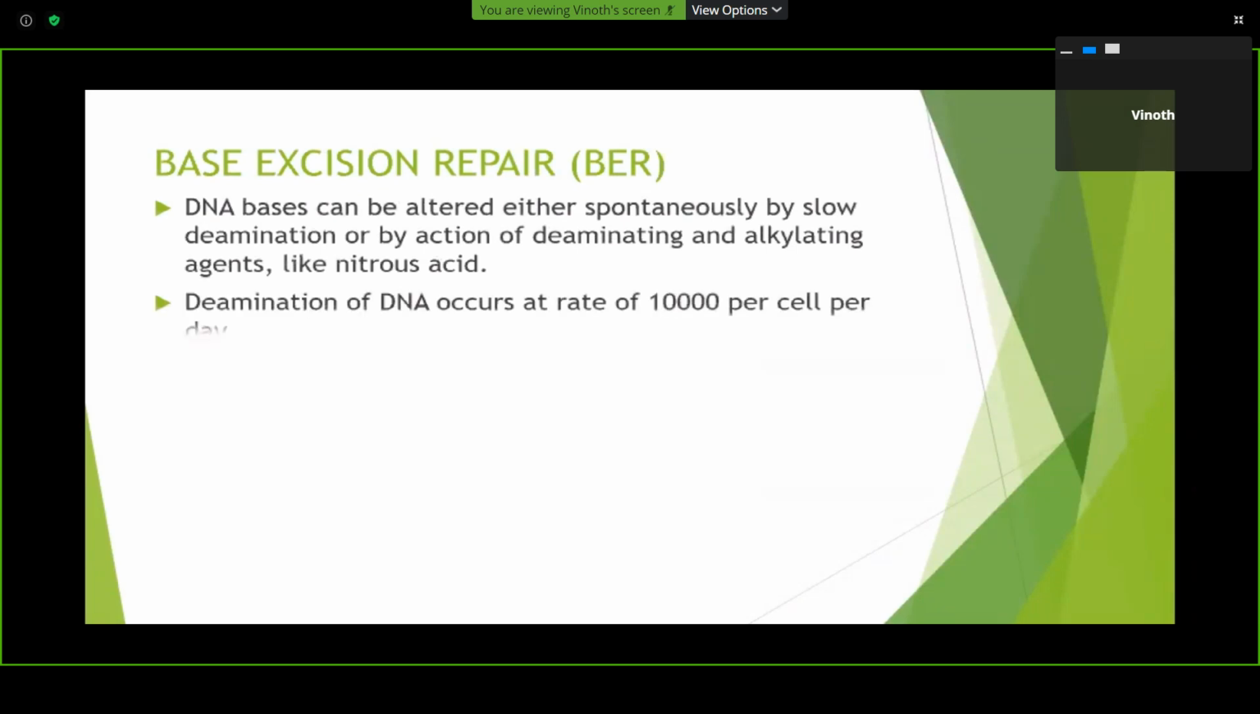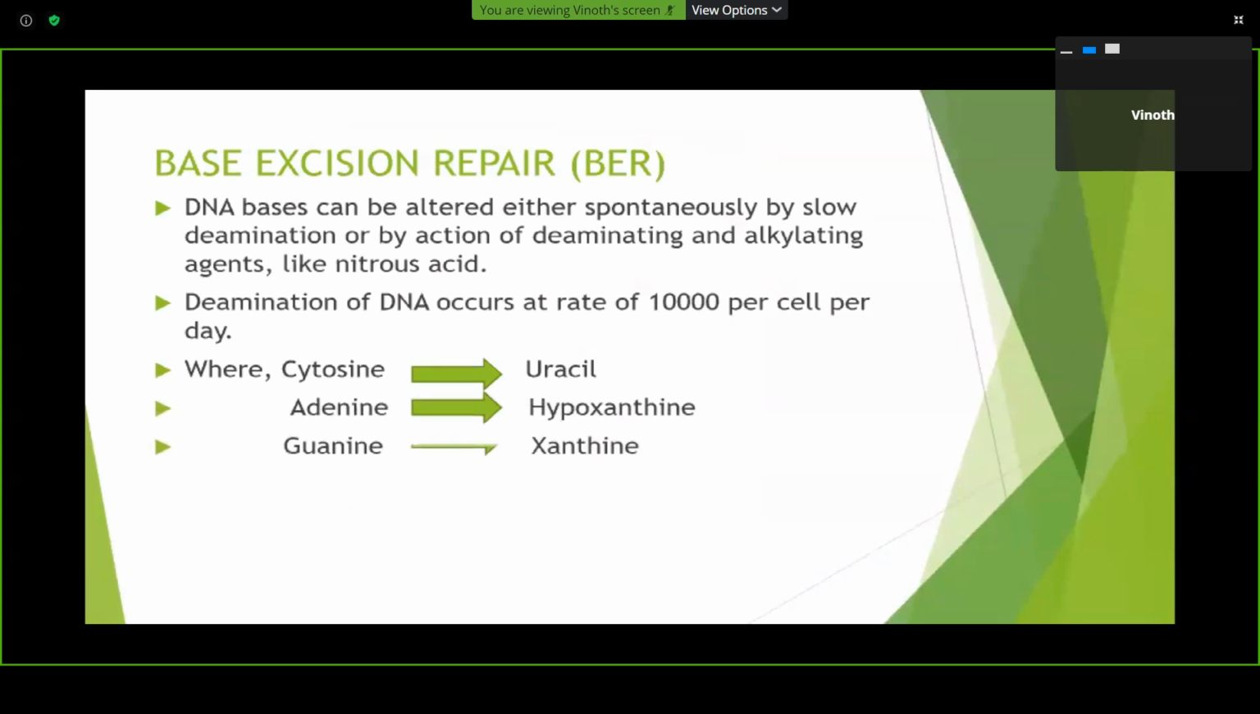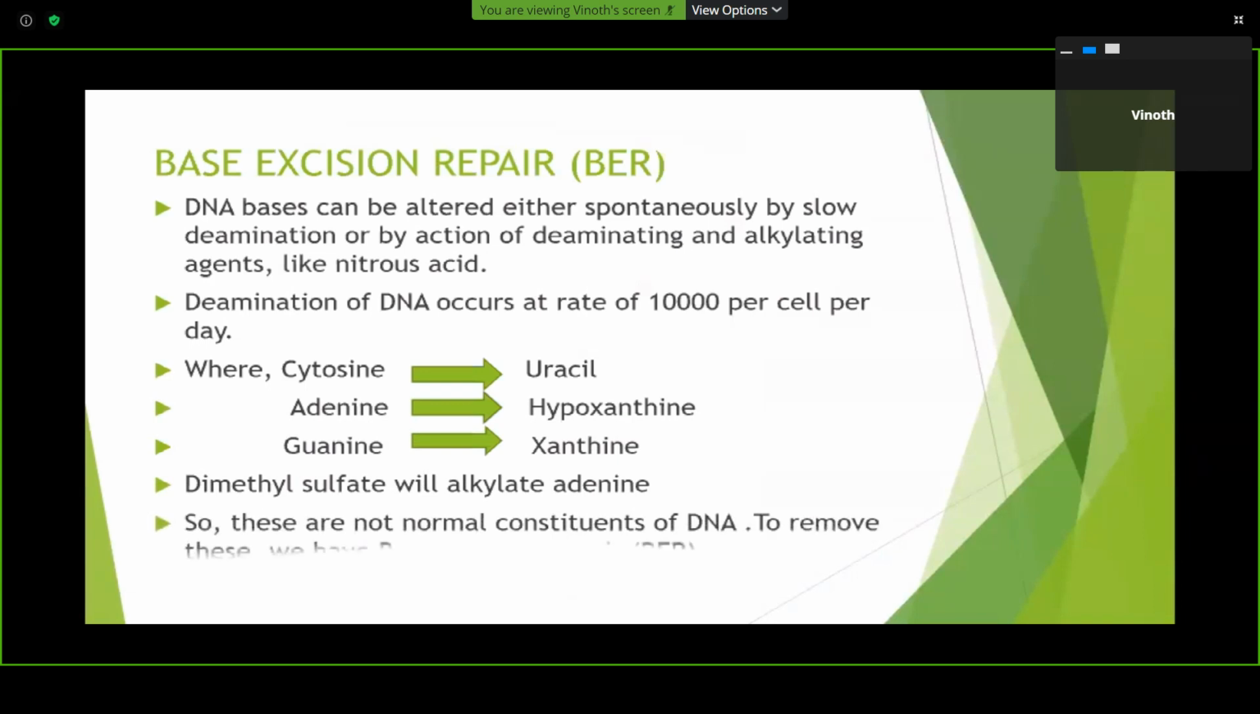So base excision repair next. The DNA bases can be altered either spontaneously by slow deamination or by the action of deaminating or alkylating agents like nitrous acid. Deamination of DNA occurs at the rate of 10,000 per cell per day. That is, cytosine is deaminated to uracil, adenine is deaminated to hypoxanthine, and guanine is deaminated to xanthine. So these are unwanted bases found in DNA. These are not normal constituents of DNA, so they are removed by base excision repair.